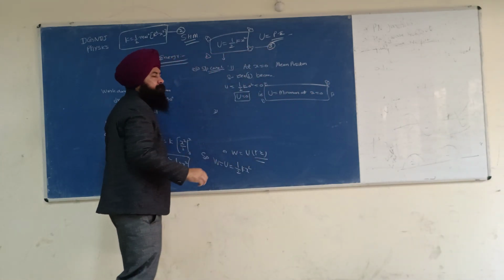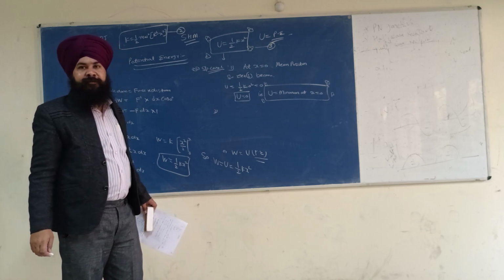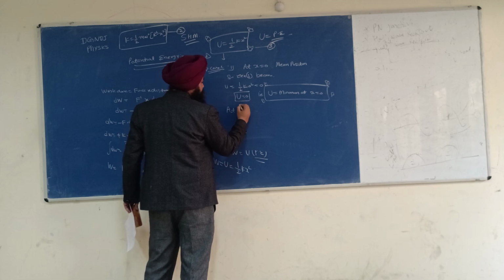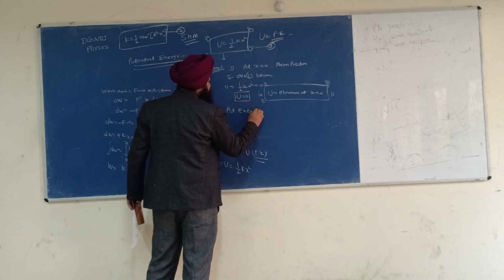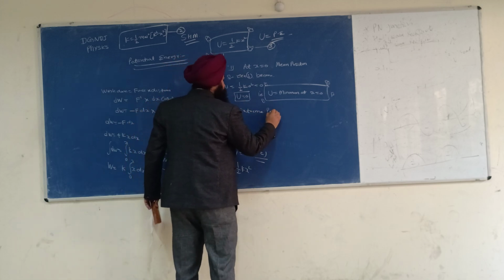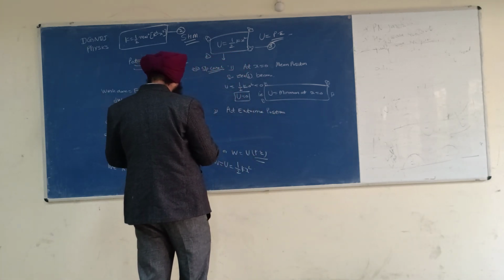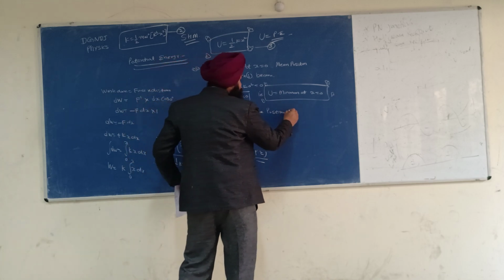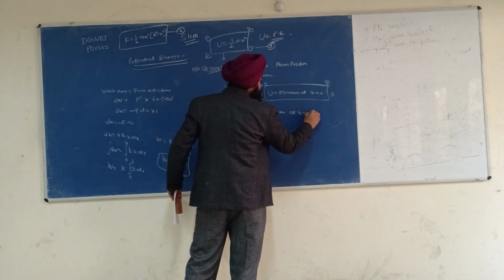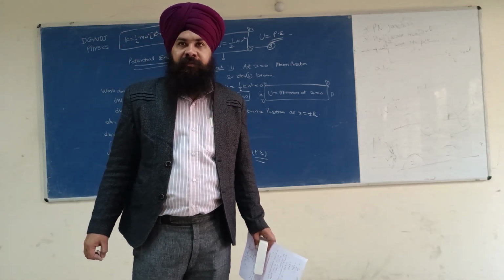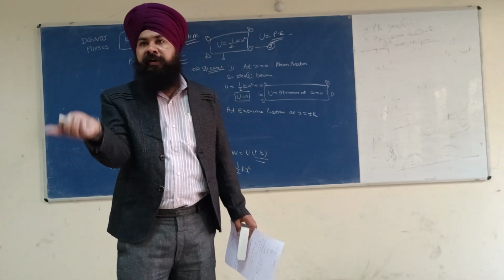Special case 2, at extreme positions. What are the extreme positions? x is equal to plus minus r, when the value of x would be plus r or minus r.